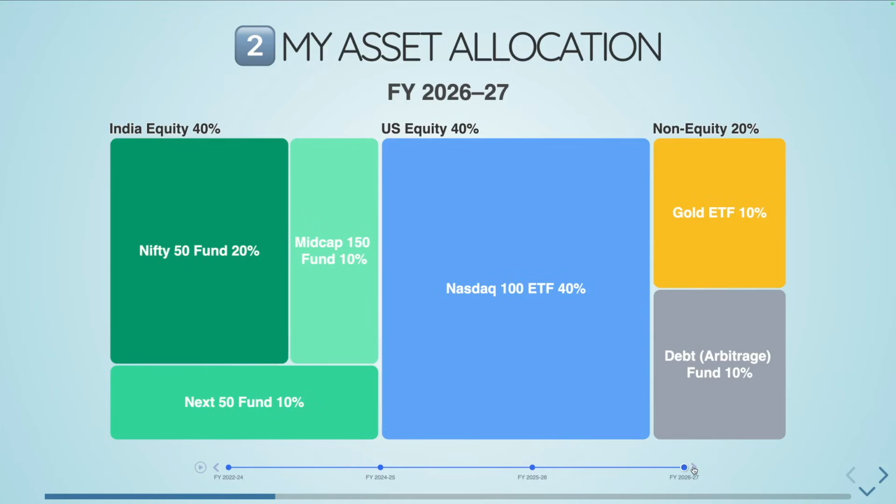The 20% non-equity is going into 10% gold and 10% debt, and of the 80% equity, I'm putting 40% into India and 40% into US. And within the 40% India, there is a 20% core portfolio, which is Nifty 50. The remaining is further split into Mid Cap 150 for 10% and Next 50 for 10%, right? So essentially the asset allocation is evolving. I hope this will stay longer.